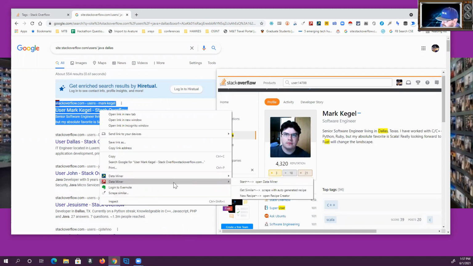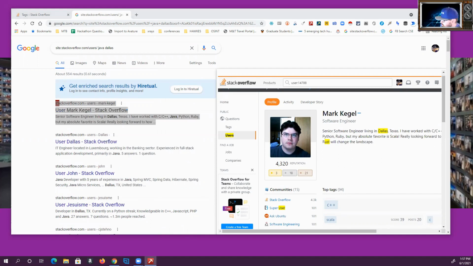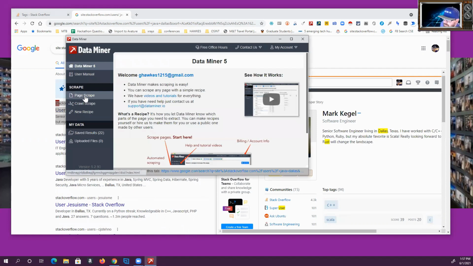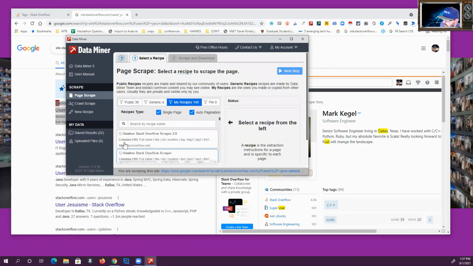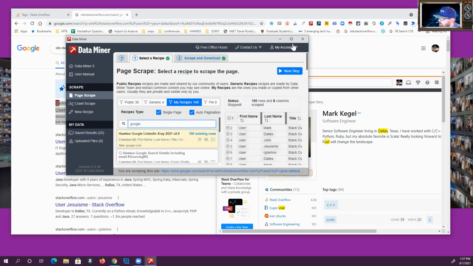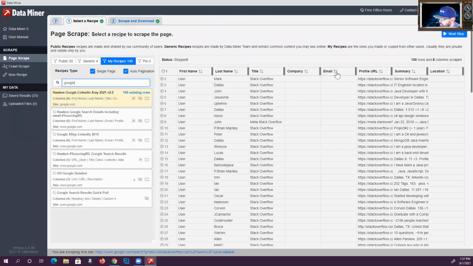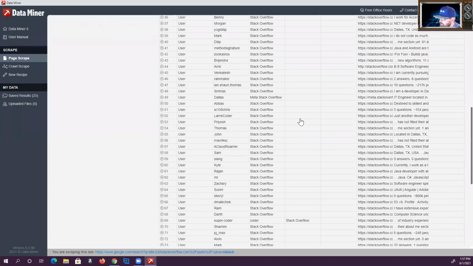Which Dataminer? I think it's that Dataminer. And so you can scrape this, and I have a recipe built to do this. It's called Hawks Stack Overflow Scraper. No, this is Google. So we searched through Google, so we need to use a Google search. This one will work. You can use the Hawks Google LinkedIn X-Ray 2021. And so the thing is, you pull up a list of people,